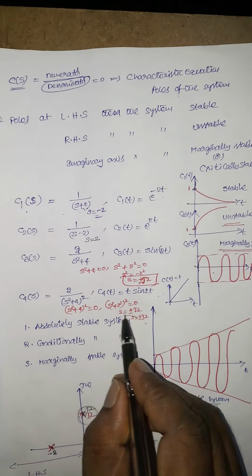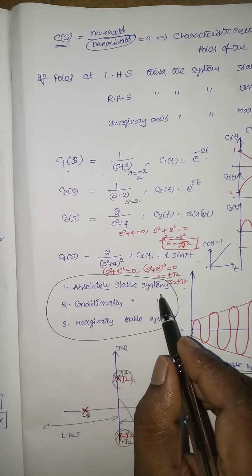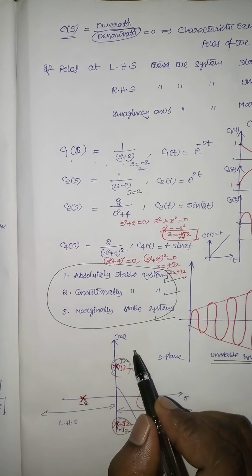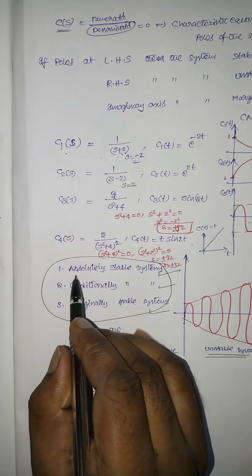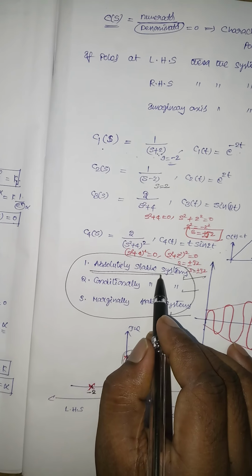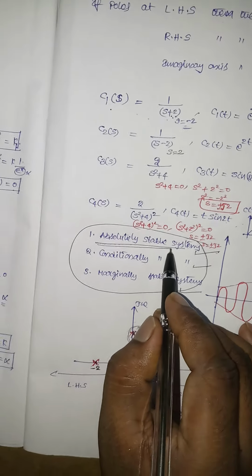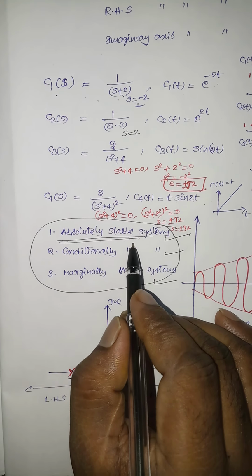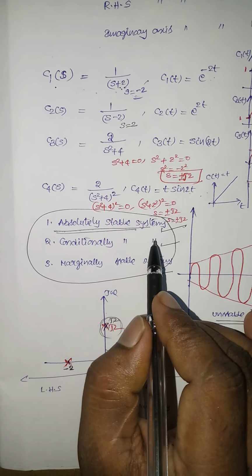Now let us come to this concept. What are absolutely stable systems, conditionally stable systems, and marginally stable systems? Absolutely stable systems: if all the roots of the characteristic equation are located in the left half of the S plane, then the system is said to be absolutely stable.